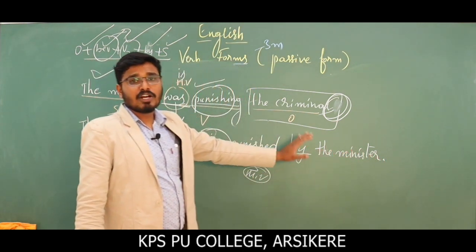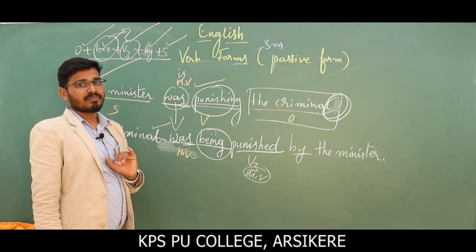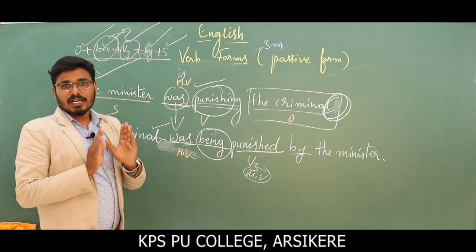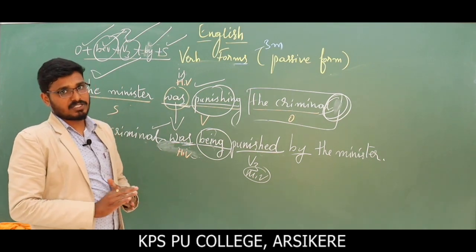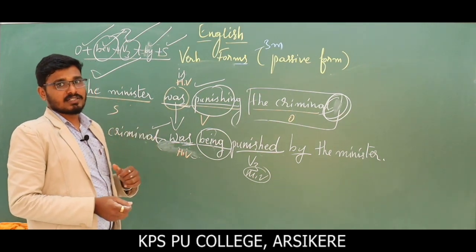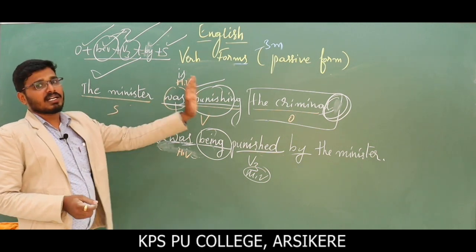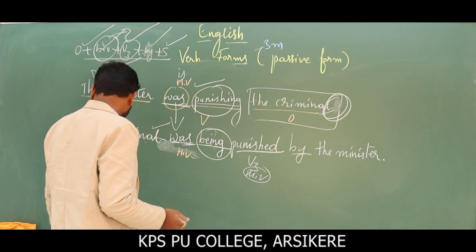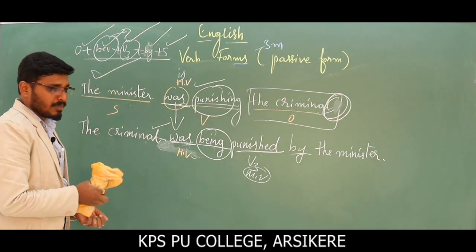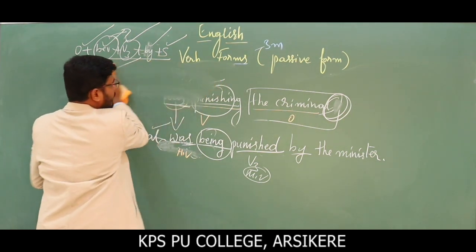These are the examples for continuous tenses. And I told you, future continuous tense is generally not passivized, and the other three perfect continuous tenses cannot be passivized. Okay, so now one more example I would like to take from the question paper.